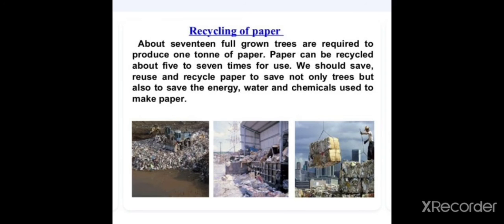We know that we obtain paper from wood. About 17 full-grown trees are required to produce 1 ton of paper. Paper can be recycled about 5 to 7 times for its use. So we should save, reuse and recycle paper to save not only trees but also to save energy, water and chemicals that we use to make paper.